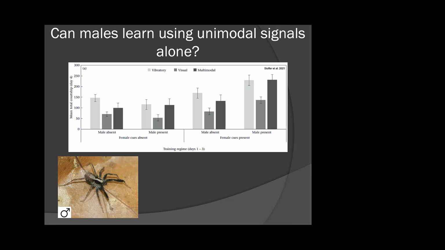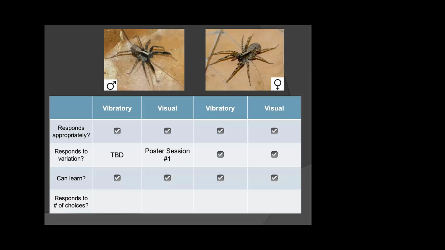And when we train them, we can train them on unimodal vibratory signals or unimodal visual signals, and they will learn just as readily. So across the board, both males and females do appear to be able to learn within each modality, within vibratory or visual signals.